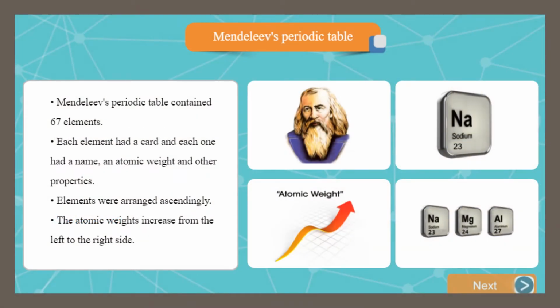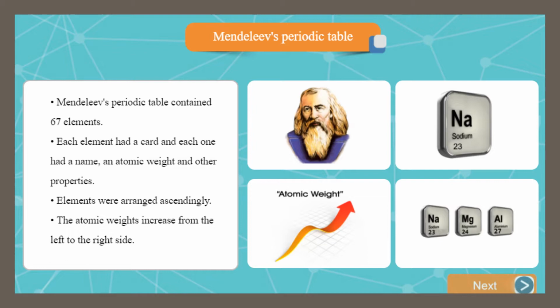At the first, why do we want to classify elements? We classify elements to find relations between physical and chemical properties of the elements and to study these elements easily. The first trial to classify elements was Mendeleev's periodic table that contained 67 elements.